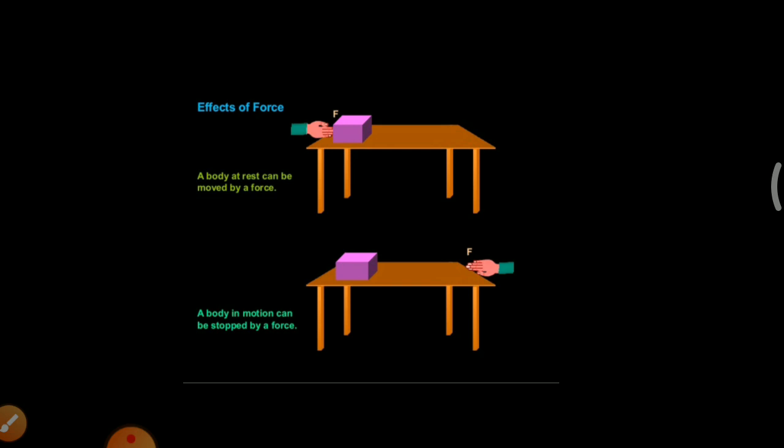So, from this we can say that the force is used to change the state of an object. In second case, the block is moving. The man gives the force to stop that object. So, a body in motion can be stopped by a force.